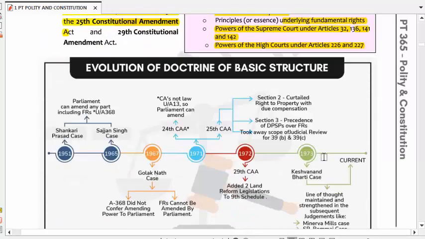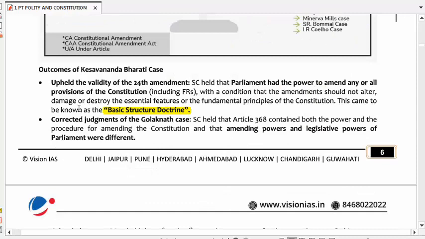Now we'll see what the next judgment was. It corrected the judgment of the Golaknath case. We have already studied that the Supreme Court held that Article 368 contained both the power and the procedure for amending the Constitution, and that the amending power and the legislative power of Parliament were different.